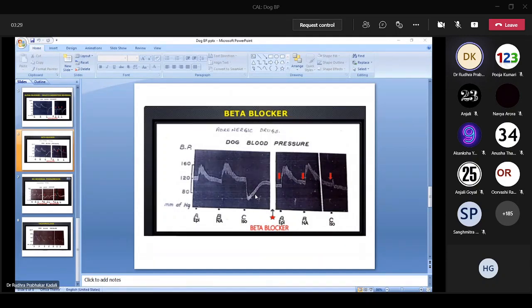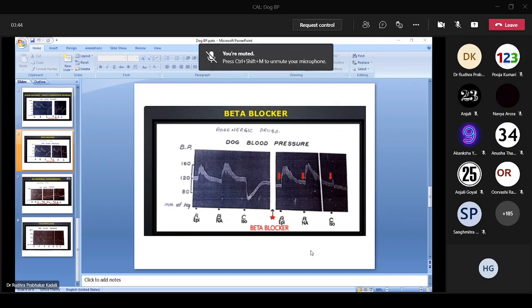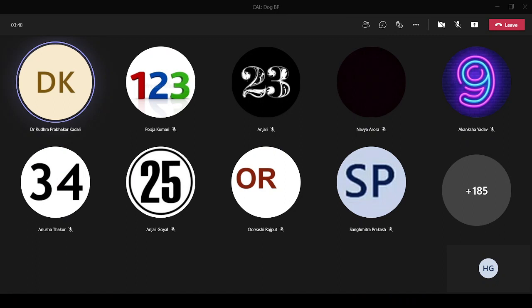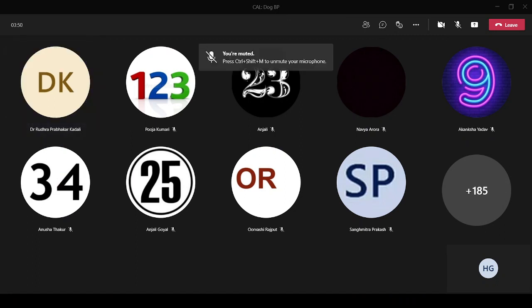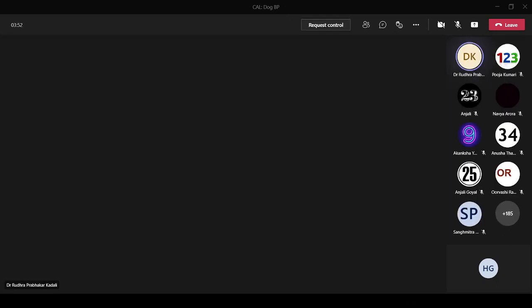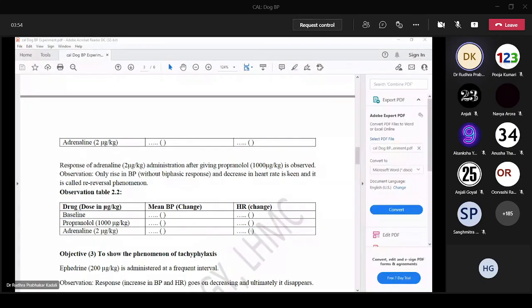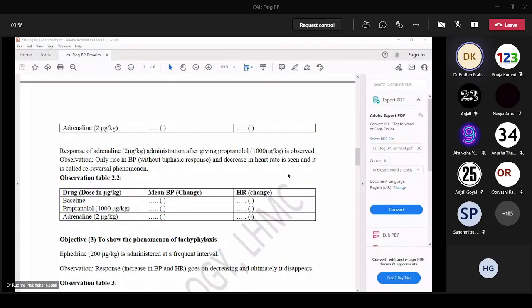With isoprenaline, initially there is fall in BP, but due to beta blocker, we don't see any response with isoprenaline. That is the last graph. So that is a demonstration of the reversal phenomenon and re-reversal phenomenon.